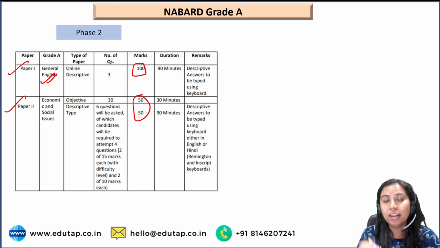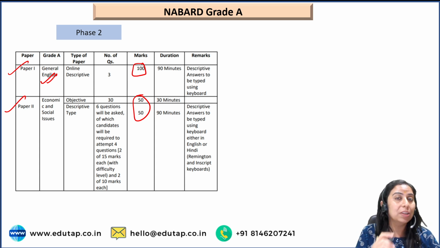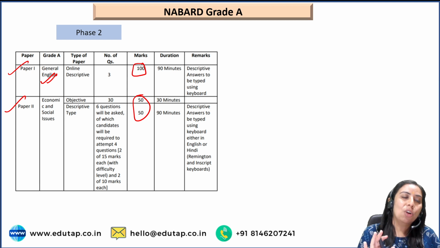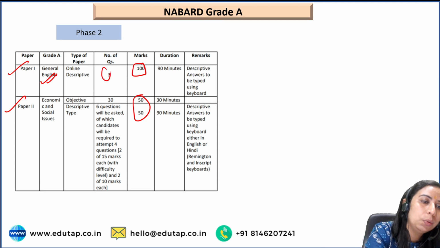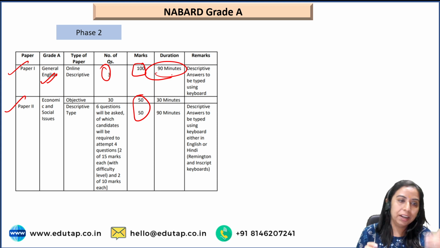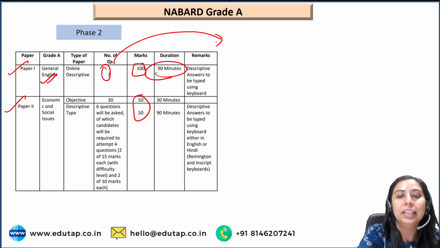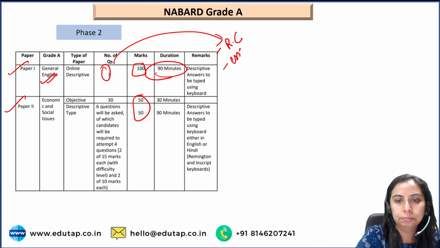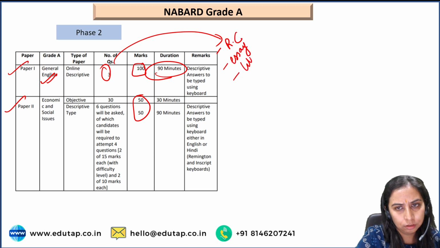Please do not forget, some people have this confusion that descriptive means you have to write on pen and paper. No, here it is computer typing, a keyboard is given and you have to type on the screen. So online descriptive questions are there, 3 in number, 100 marks के. 90 minutes are given cumulatively, right? Now what are these 3 questions? They are reading comprehension, essay, letter.